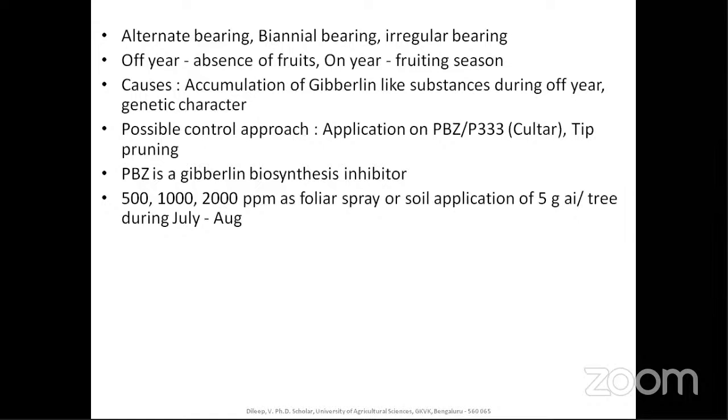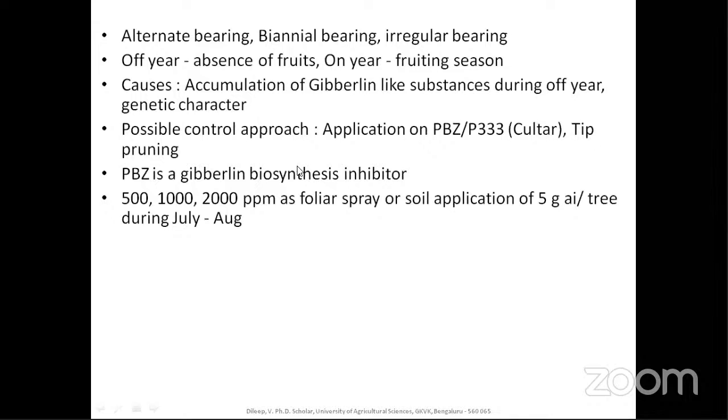Actually, it was applied as a soil application only, that is 5 gram active ingredient per tree. Even if you use 5 gram, it is very dangerous, and beyond 5 grams even more so. So by studying all those things, usage has now been stopped. And what is the alternative for that?